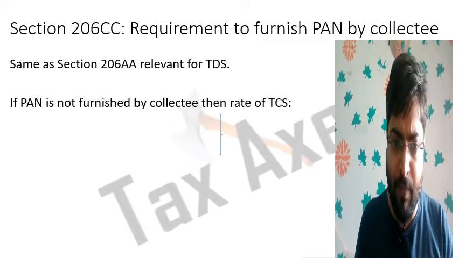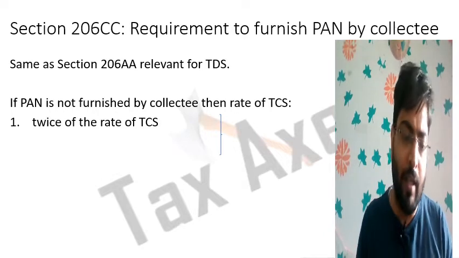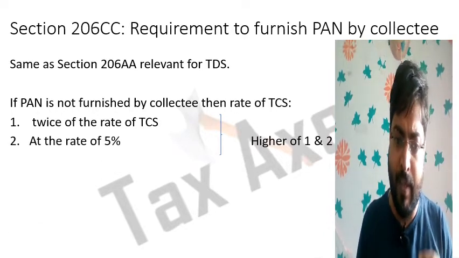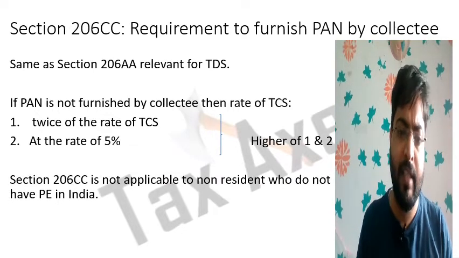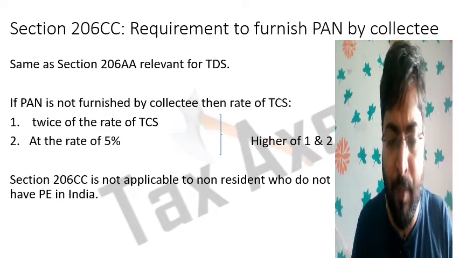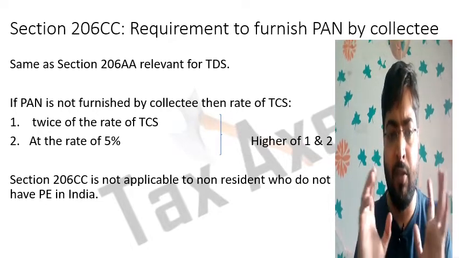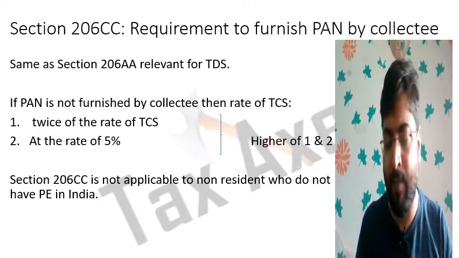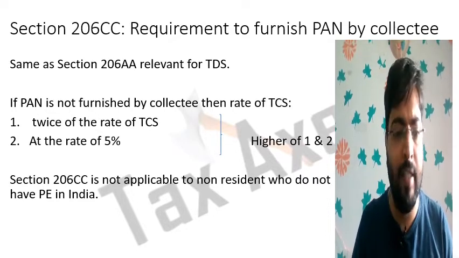So if PAN is not furnished by the collectee, then the rate of TCS will be higher. How much? Twice the rate of TCS or the rate of 5%, whichever is higher. Section 206CC is not applicable to non-residents who do not have a PE in India. This section is not applicable for those foreign companies which do not have any PE in India.